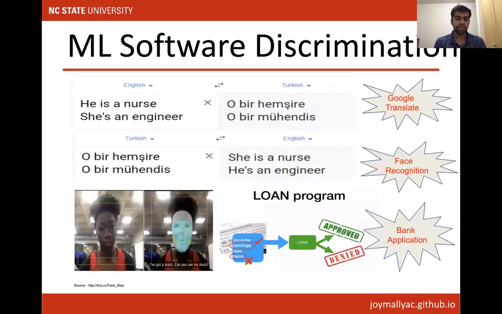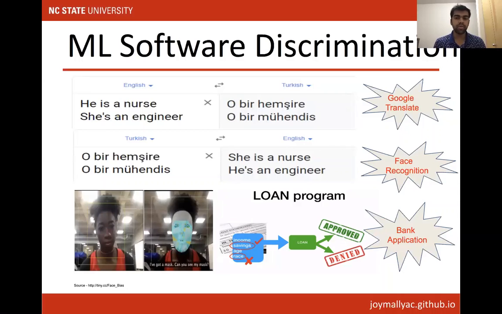So what is ML software discrimination? Nowadays, almost every software uses some kind of machine learning model. If a software uses a machine learning model, it is called ML software. Now, in some cases, we see that machine learning models show some kind of bias based on some sensitive attributes like gender or race. Let's look at some examples.